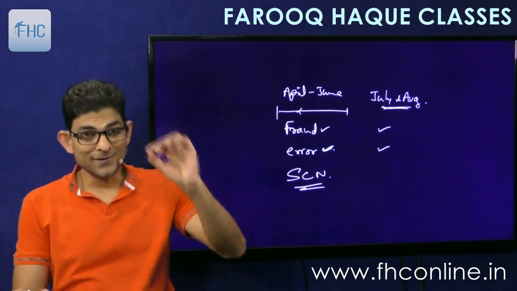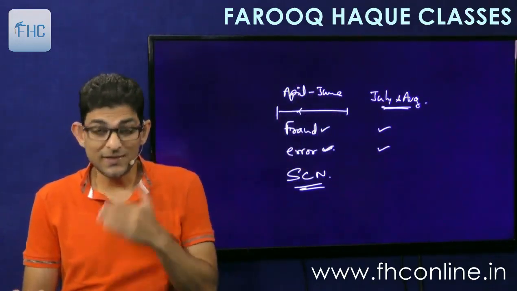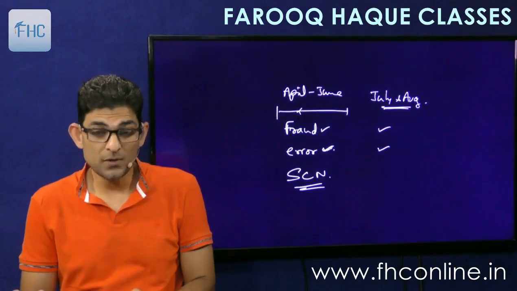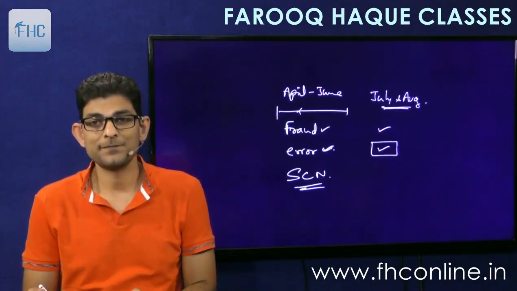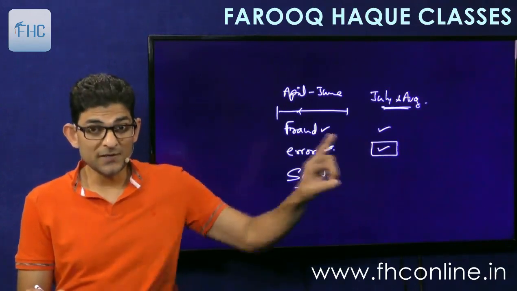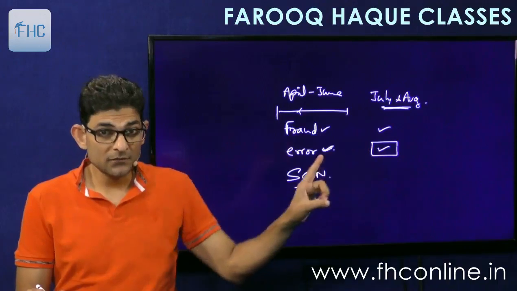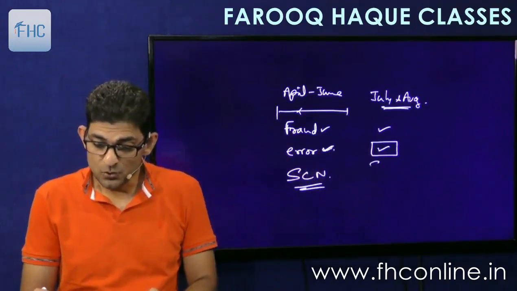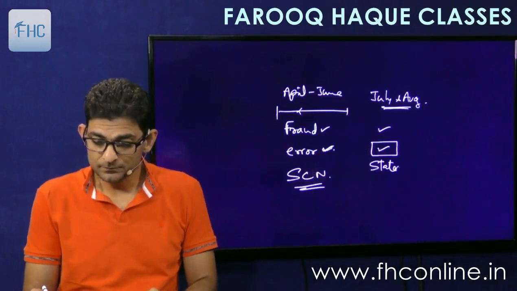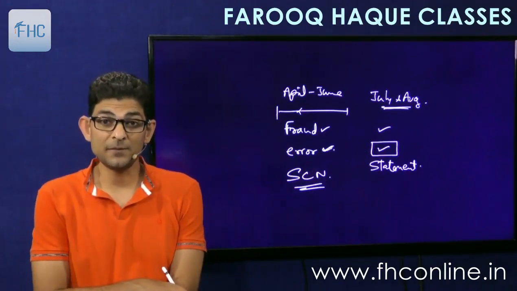But now remember, understand this very important point. The statement that can be issued only for error case. So for the error case where the grounds are same in the original notice and this, if the grounds are same for this and this, then he can issue a statement covering the other period as well.